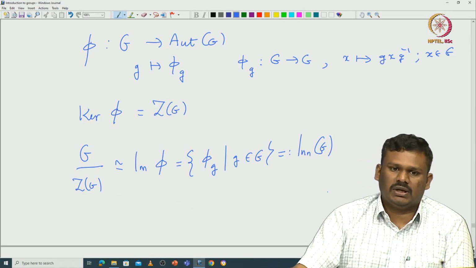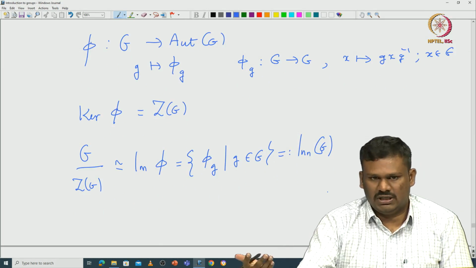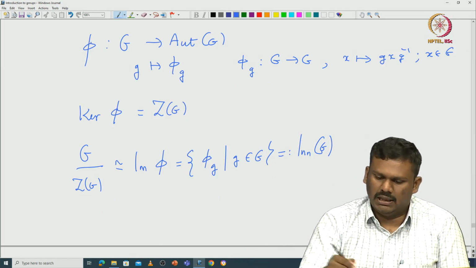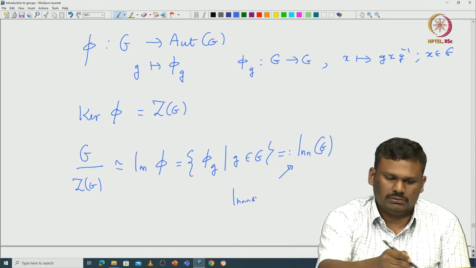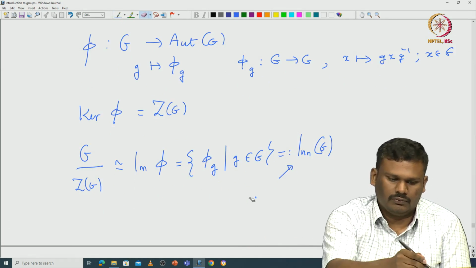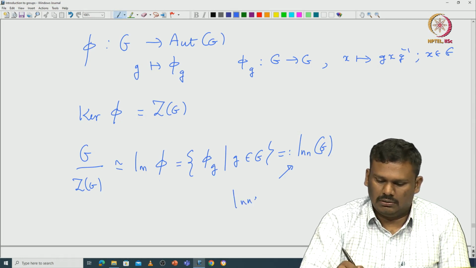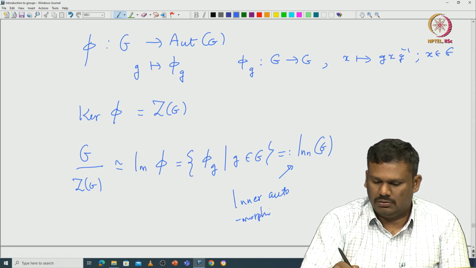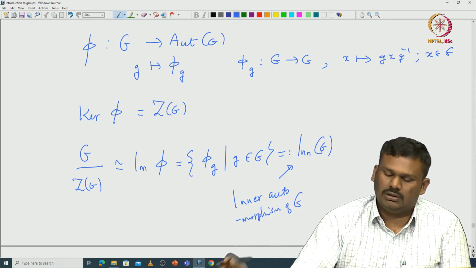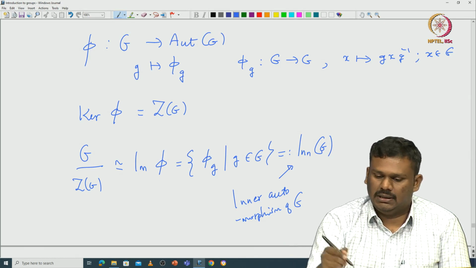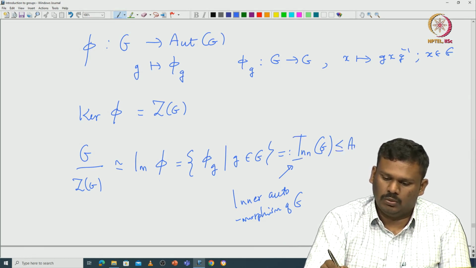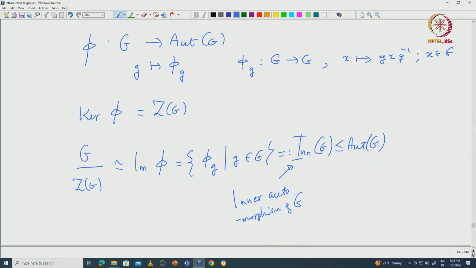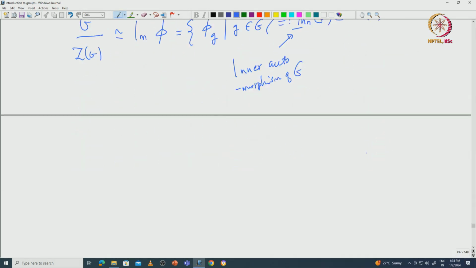So from this you can easily see that G modulo center of G is isomorphic to this inner automorphism of G. So this is called inner automorphisms of G. Okay. Not only that, from this you can see that this is a subgroup of automorphism of G. Okay. So that is obvious.